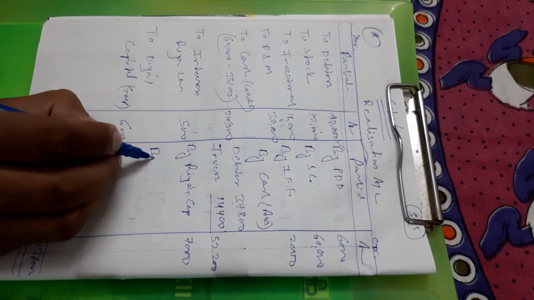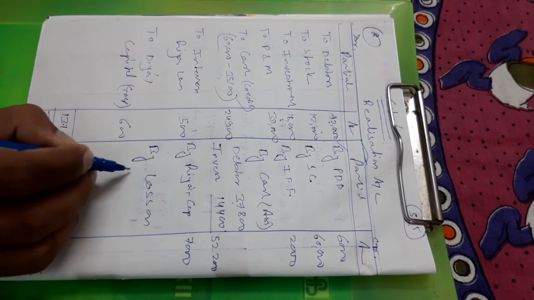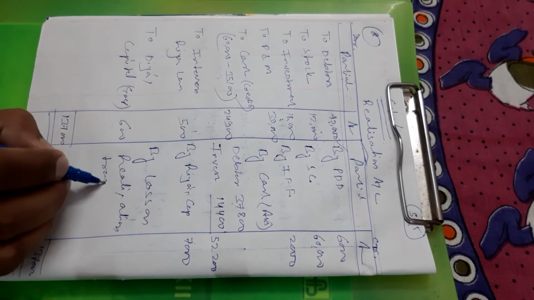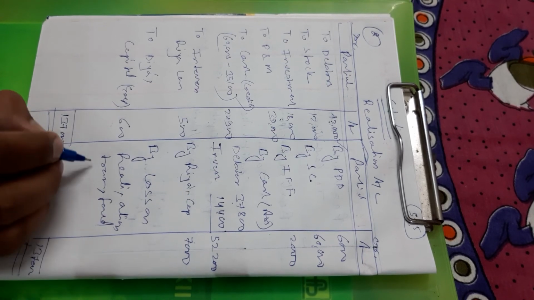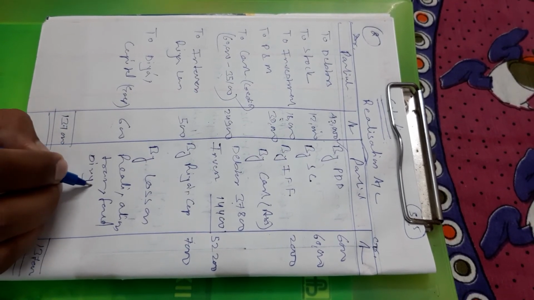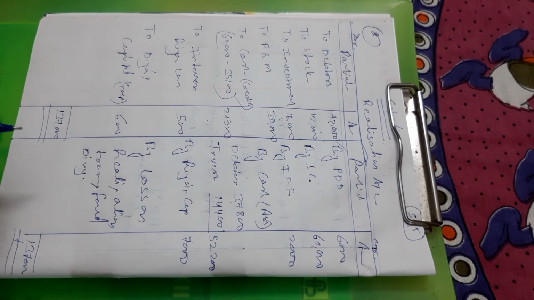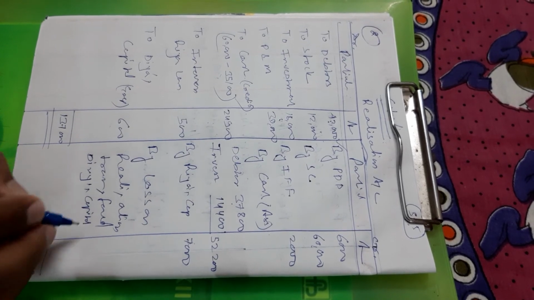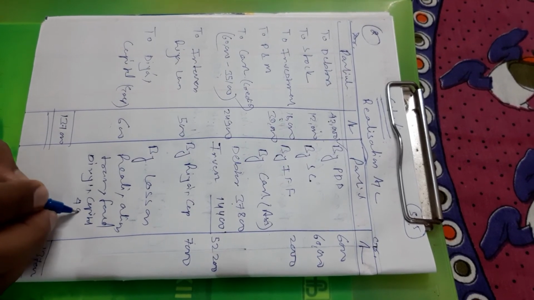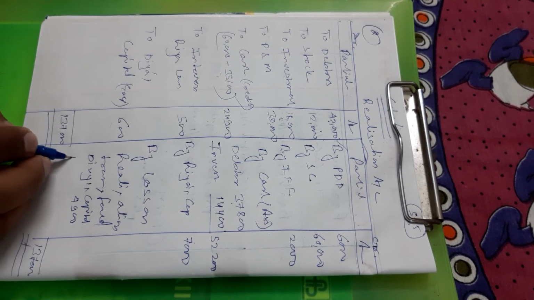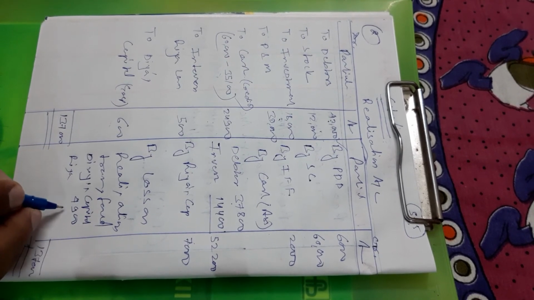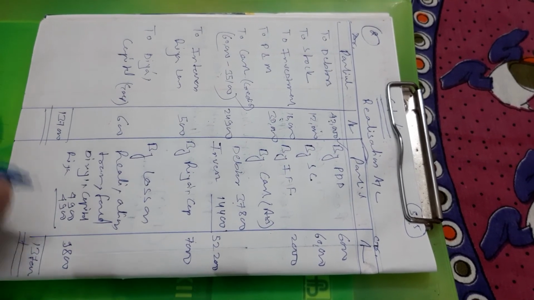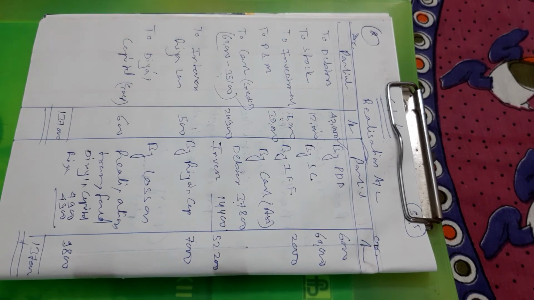Now here is loss on realization transferred to Divya's capital 4,900 and Ria's 4,900. Calculate it: 9,800. Okay, this is the realization account.